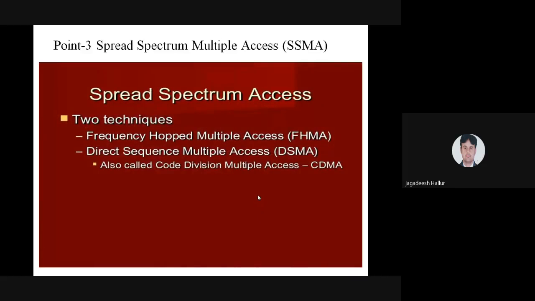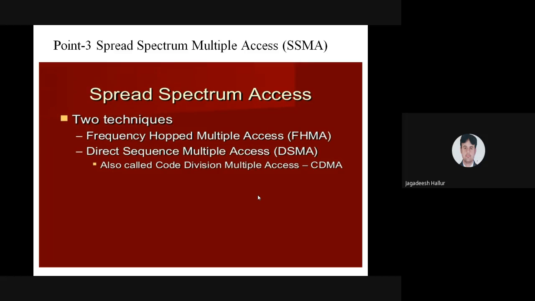And point number 3 is SSMA, spread spectrum multiple access. What is spread spectrum? The frequency of a particular signal has to be increased. That is what spreading of spectrum means, for accessing any of the network.